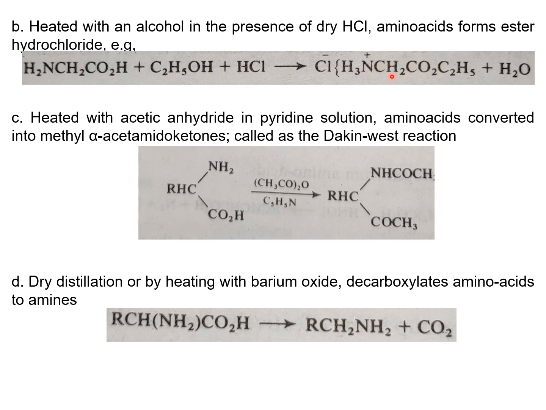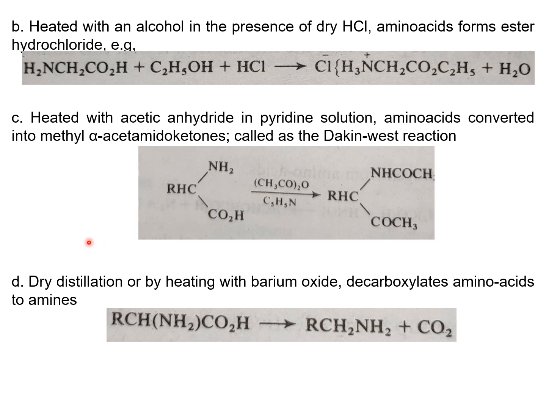Next one is when heating any amino acids with acetic anhydride in a pyridine solution, amino acids are converted into methyl alpha-acetamido ketone. This reaction is often referred to as the Dakin-West reaction.